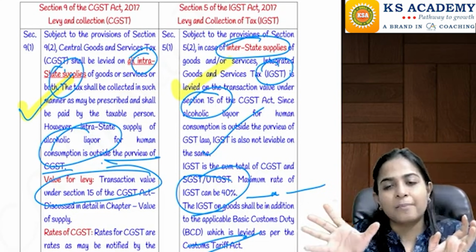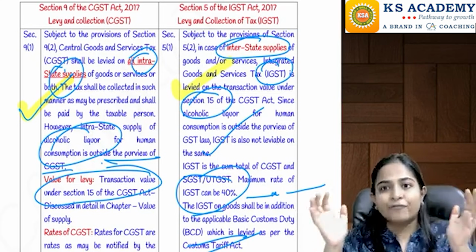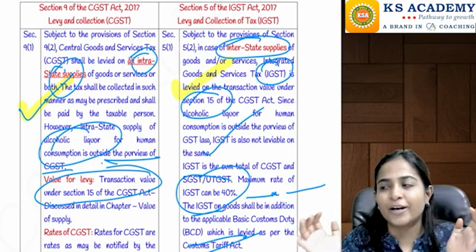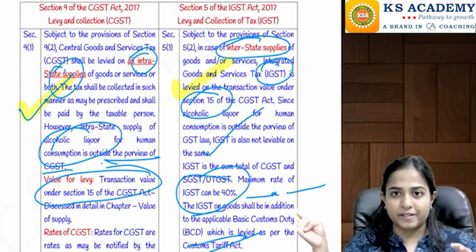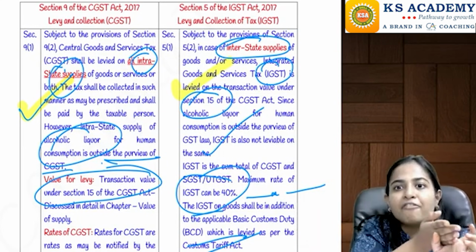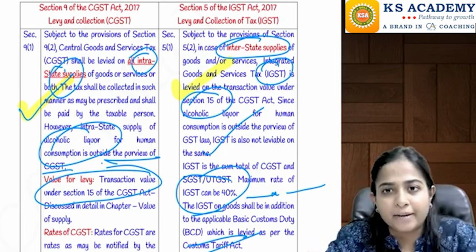Similarly, a similar maximum limit is given in the respective SGST laws also, and therefore the total rate of GST, when you study the total IGST rate, will go to 40%. Okay, CGST is just half part of the GST tax rate, right? Okay, so this was told in section number 9.1.